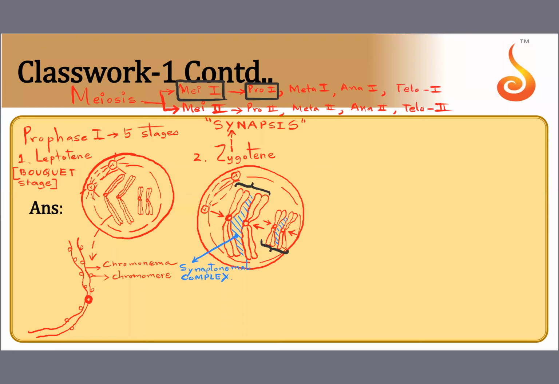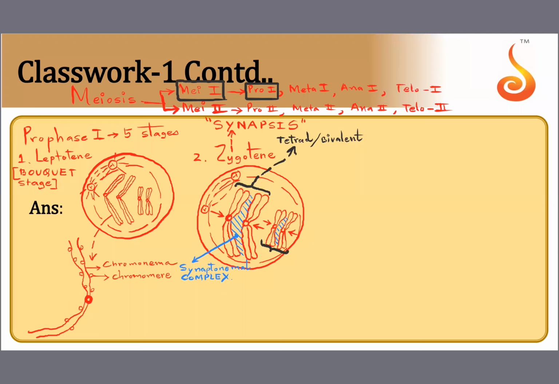Actually, we call them homologous pairs. Such pairs are called homologous pairs, but we can also call them a tetrad or a bivalent. We call such pairs which have come together homologous pairs, and such an association between the homologous members is called a tetrad or a bivalent. So during zygotene, the tetrad or bivalent is very clear, and synapsis is in action. The chromosomes are moving together close to each other.